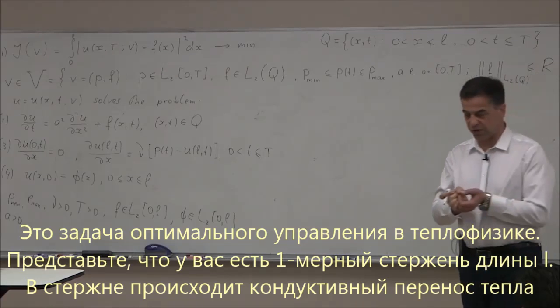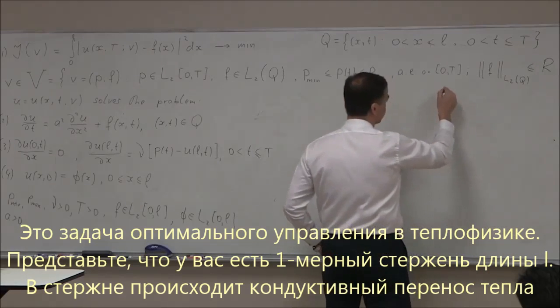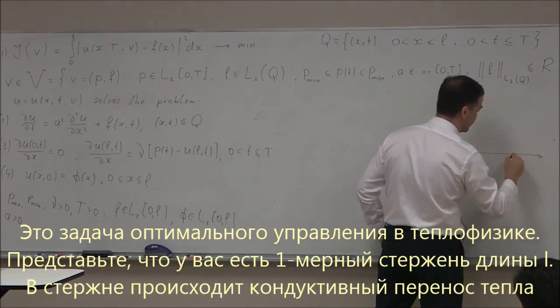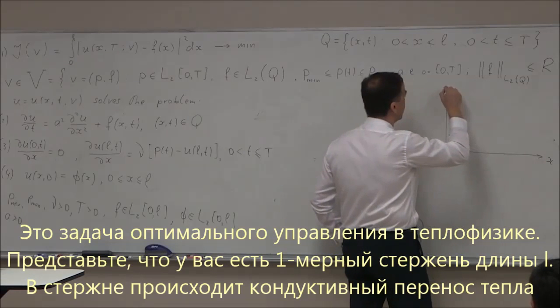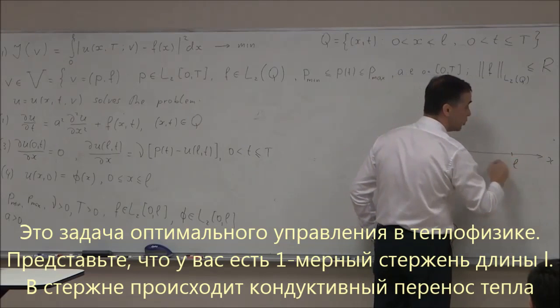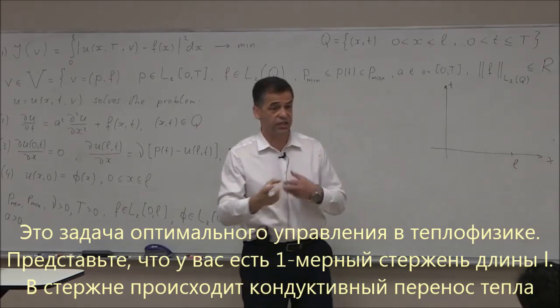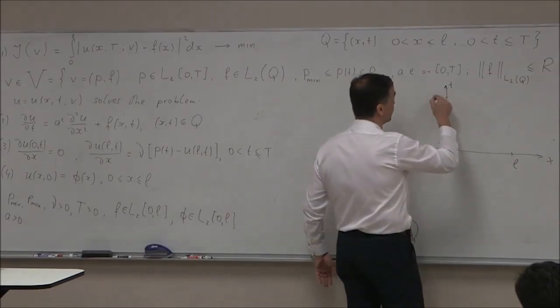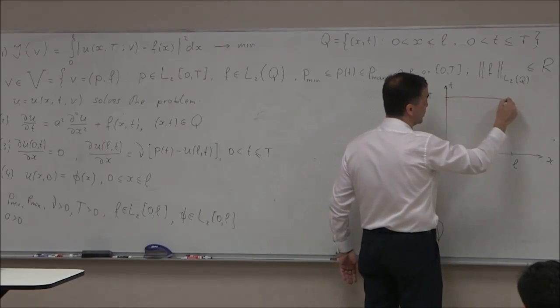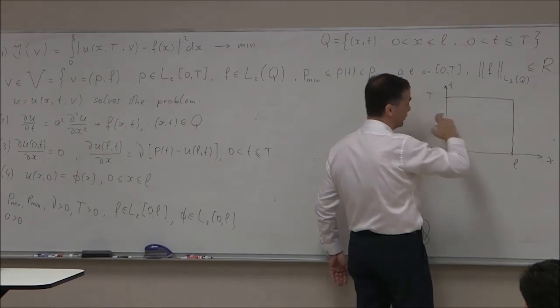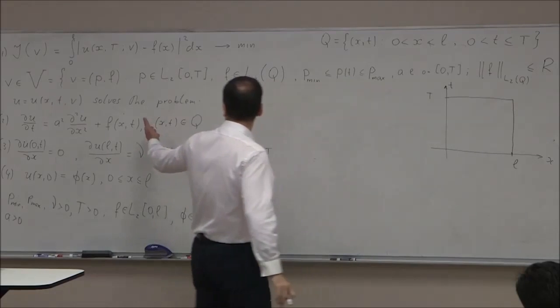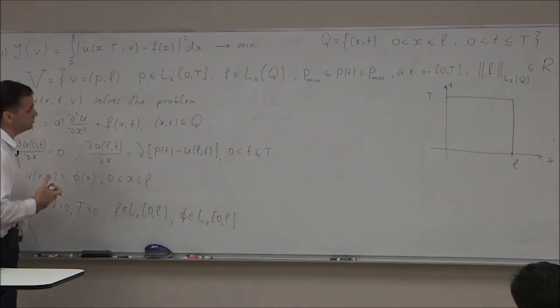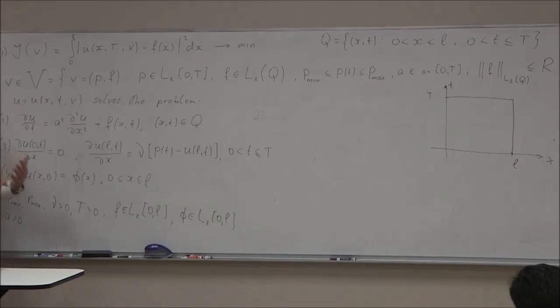Imagine that you have a one-dimensional rod. Here's a picture. So assume that this is x and t. A one-dimensional rod of length L. There's heat conduction in this rod. If you look at the time interval 0 to T, that means the rod at any moment t stands here. And we control this process. How do we control this process?